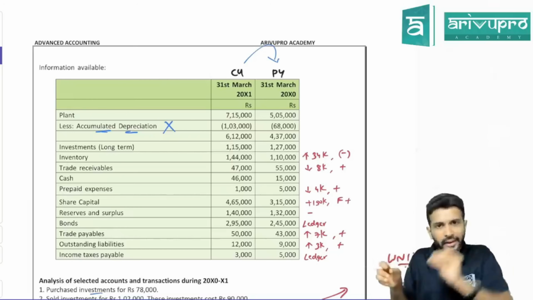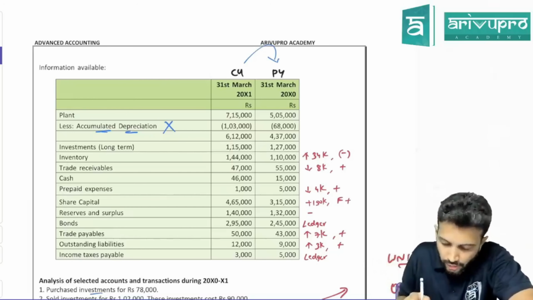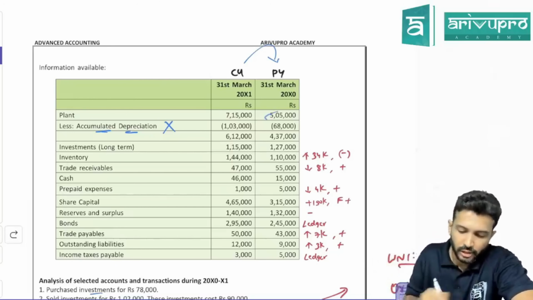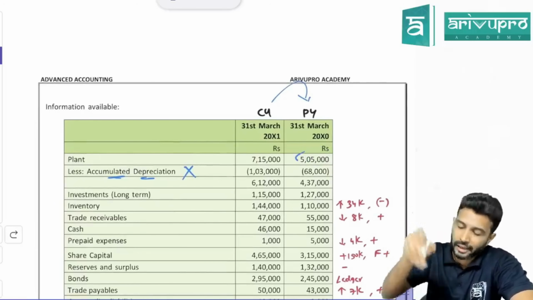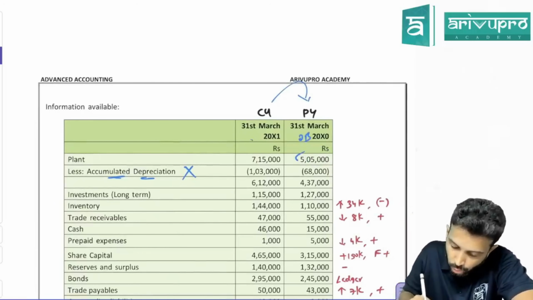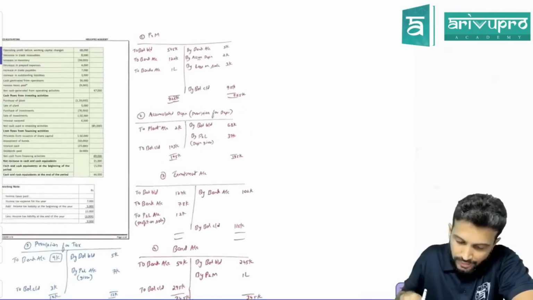For simplicity, I've prepared it, I'll show it to you. Okay. Now, how much is plant's opening balance? 5 lakh. Previous year's closing balance will become current year's opening balance. So this is opening balance and this is closing balance. So opening balance of plant, I've already done it here.